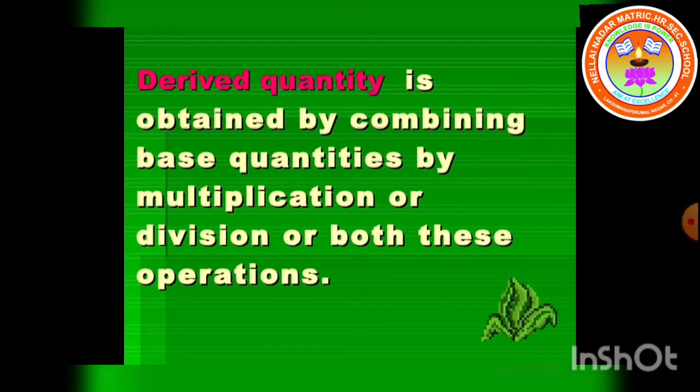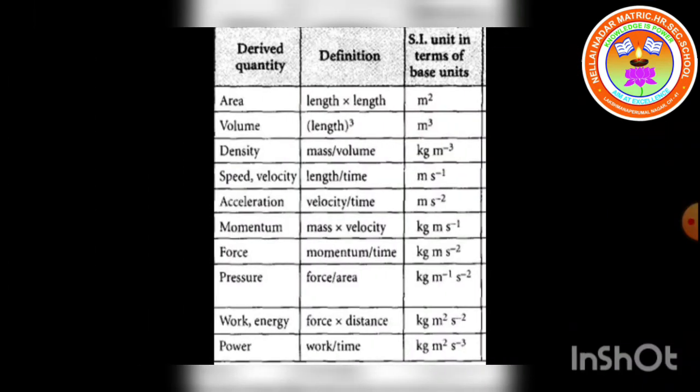The next one is derived quantity. Quantities which can be expressed in terms of fundamental quantities are called derived quantities. Did you understand, students? We have so many examples. Very few examples here I have given.